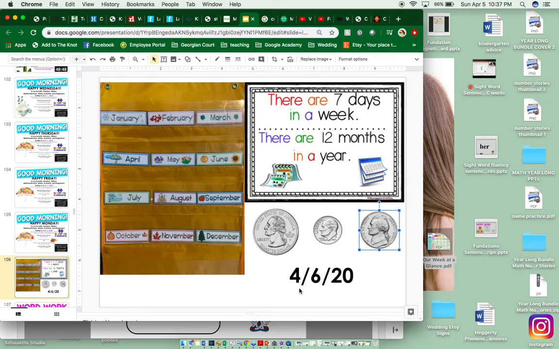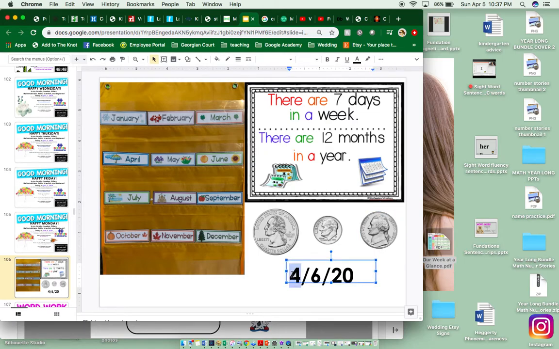Our digital date is 4/6/20. We know that April is the 4th month of the year. This is our date, and 20 is from 2020, the year that we are in.